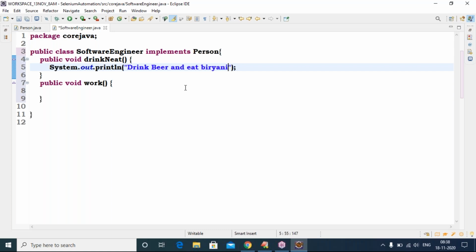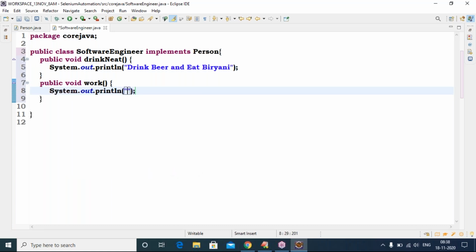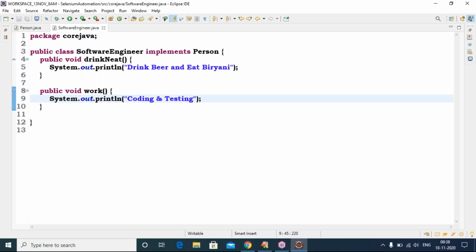So observe here carefully, sir. Why am I telling this example? Observe very carefully. As a software engineer, they will drink beer and eat biryani. What will they work? They are always working, coding and testing. Based on the type of person, eating will be different, everything will be different. Yes or no? Yes. Their work is coding and testing. Perfect. Sir, is it a concrete class or an abstract class?